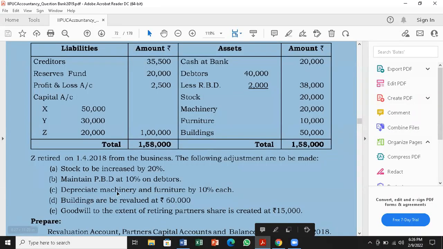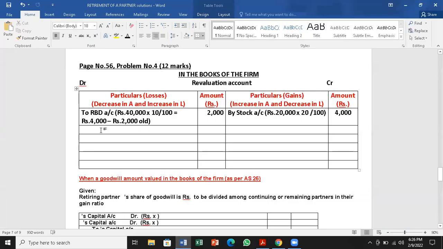Next, depreciate machinery and furniture by 10% each. Machinery also 10%, furniture also 10%, depreciation to be done. Both are on the debit side. Cost deduction in the asset value. To machinery account, machinery value is 20,000 into 10%.